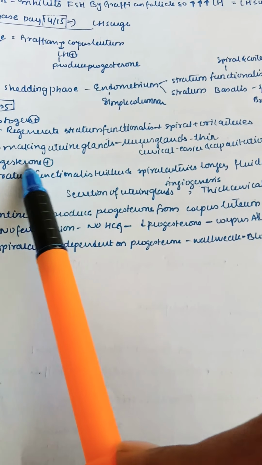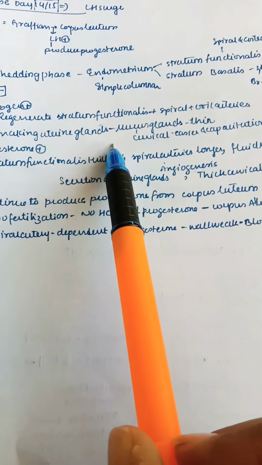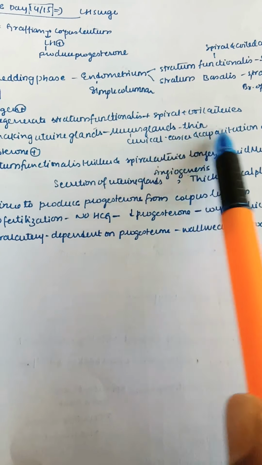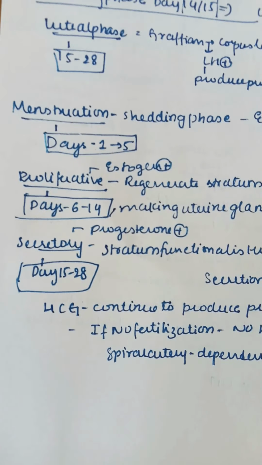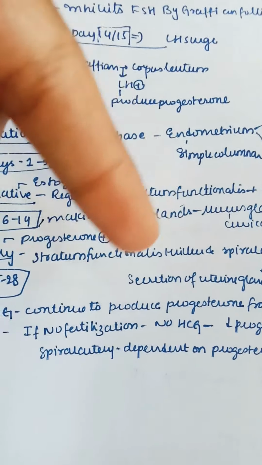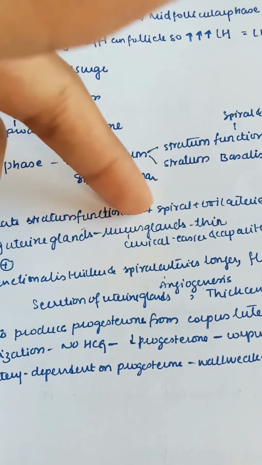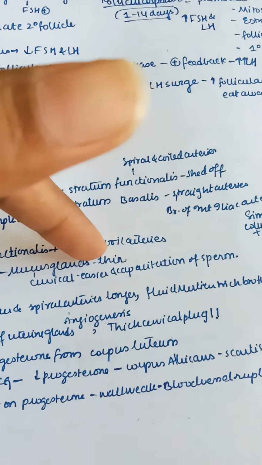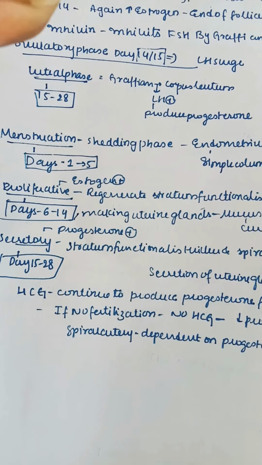In the proliferative phase, uterine glands are made, and the mucous glands in the cervical part are also made, which are thin and easier, so that capacitation of sperm can also take place during the proliferative stage.